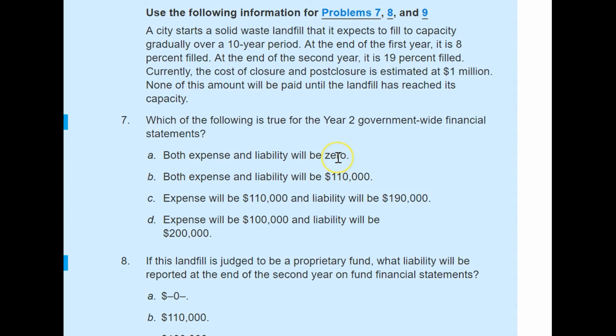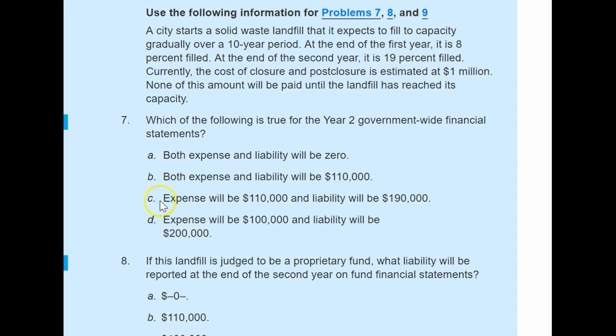But remember, they haven't paid any portion of their liabilities. So the cumulative liability will be their first year's liability plus their second year's liability. First year they already have $80,000, 8% of that landfill, plus second year's $110,000. So both together will be $190,000.